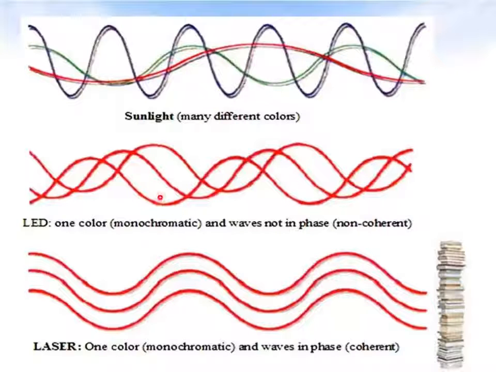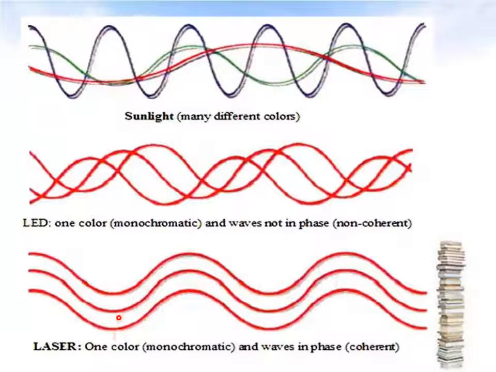Coming to the second case, this is an LED, one color, that is monochromatic. So all three waves have the same frequency. The first condition is satisfied. But see here, all waves are not in phase. So the second condition fails. So this is also not coherent.